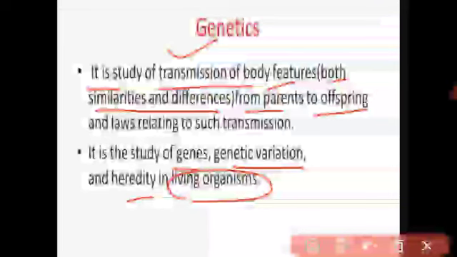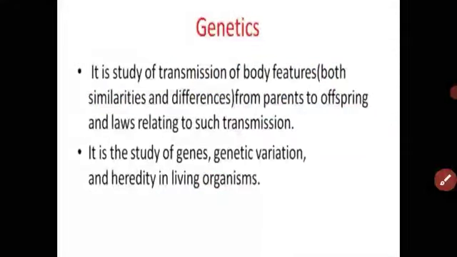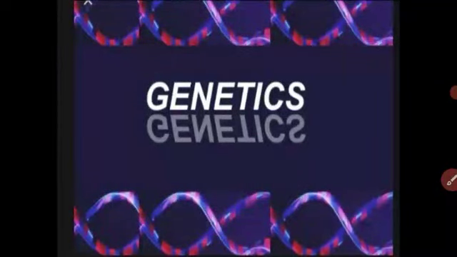You already know what is meant by genes. We have studied genes in the lesson on the structure of chromosome. We have seen the chromosome when the cell is going to divide itself. Got it? And gene means what, student? Gene is a particular segment of DNA. DNA is a part of the chromosome. We have seen this in the last lesson. If you have any doubt regarding it, go through my previous video and watch it. Then you will clear what is meant by gene. Gene inherits some characters.